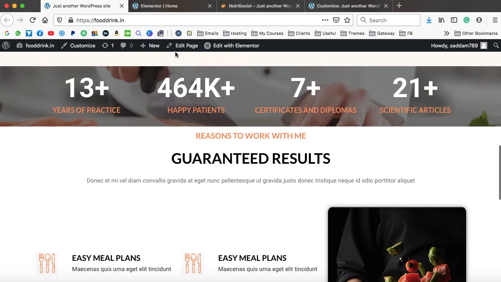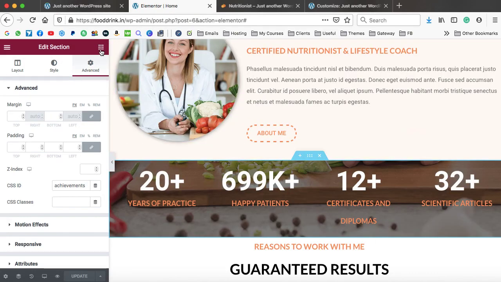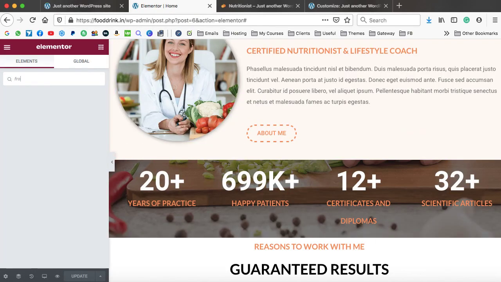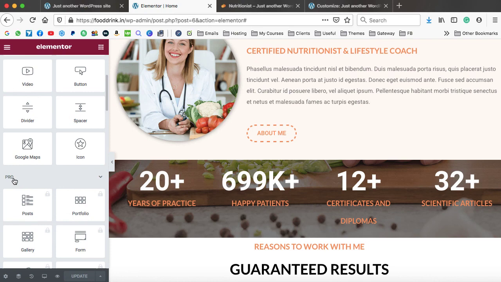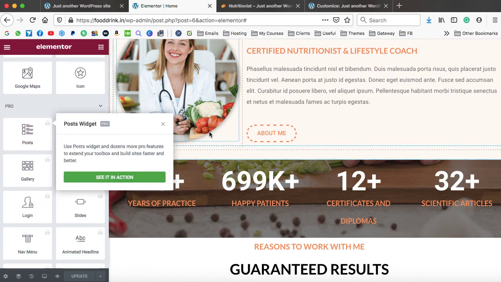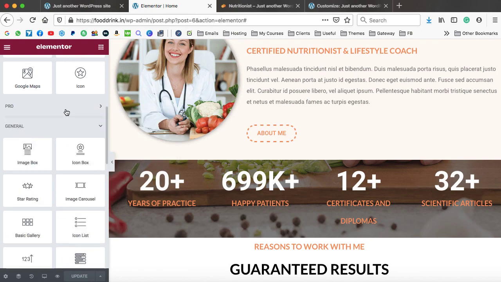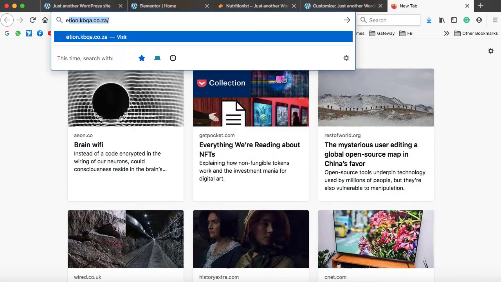There are so many widgets also available into the Elementor, like this one, form. So you can use this form element in order to create the contact form, but this is a premium one, as if you click on it, it asks you to purchase the Elementor Pro. So there are so many premium widgets also available in the Elementor. These are the basic one which are free, and here you can see the pro widgets, but you cannot drag and drop. If you will try, it will ask you to purchase the pro version, which costs around $50, I think so. Let me check the exact price.